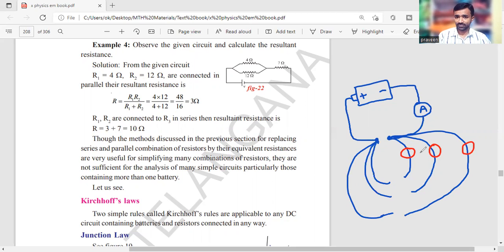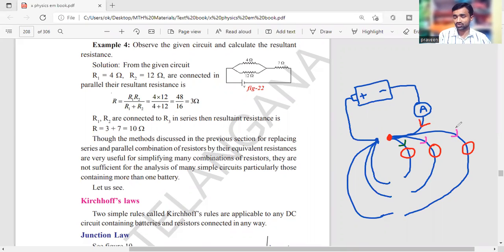If only one is available, you need to verify by connecting it in series combination, using it many times. So you will get the current you are receiving from the battery. Then individually you connect these ammeters.